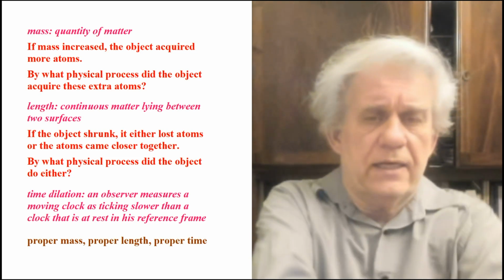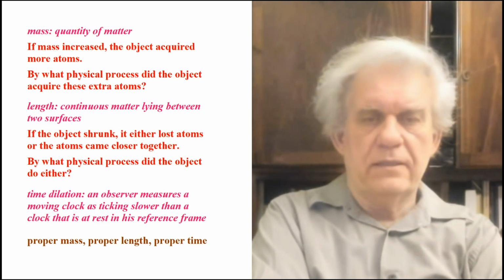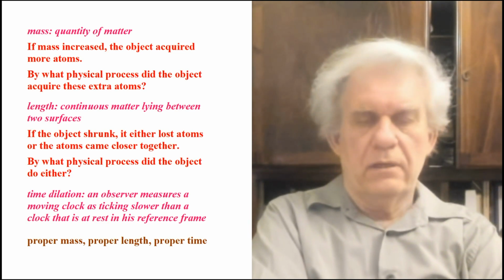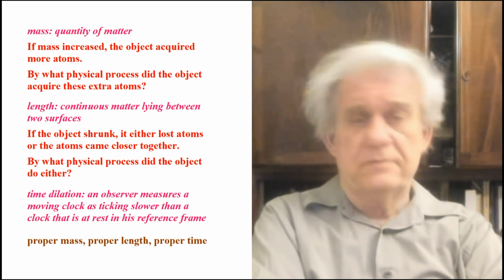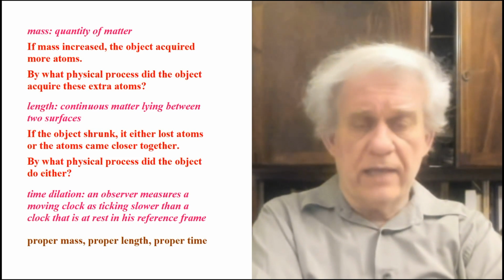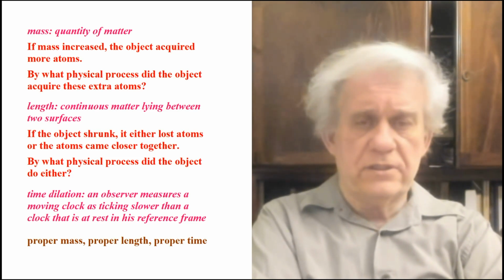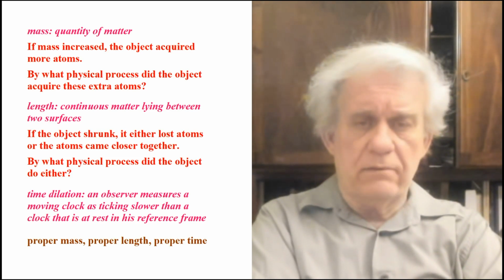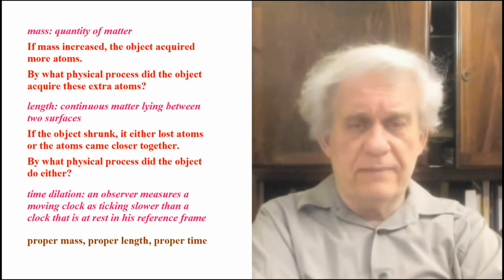And I'll give you a good clock: the Earth going around the sun. It takes 1 year. 1 year is defined as one revolution of the Earth around the sun. So if one twin, we have two twins, travels at the speed of light to the galaxies, to a black hole, and then comes back, and he says he's younger than his brother because time went slower for him, that his brother is 50 or 60 years old and he's only 20, well, let's count the number of times the Earth went around the sun, and we'll find out who's right. Hopefully the Earth went around the sun 20 times or 40 times or 50 times. It can't be both. So we have to use the definition.